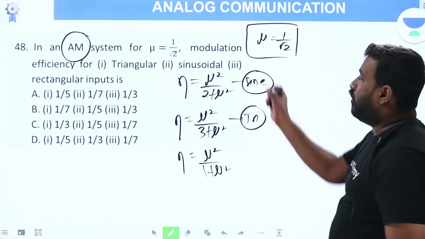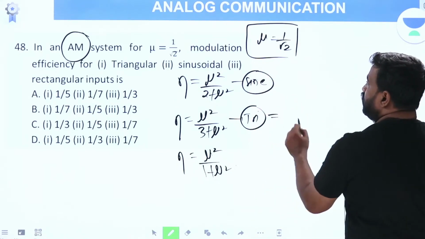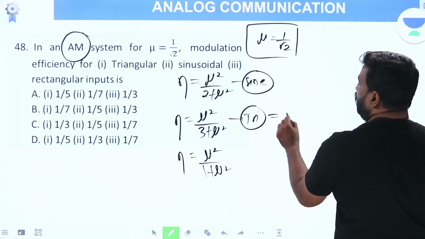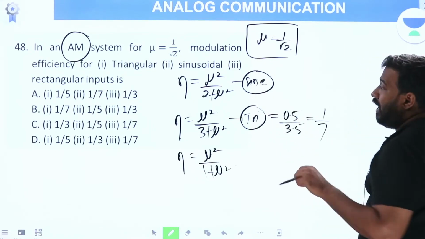Mu is given as 1 by root 2. First option is for triangular input. Triangular means this one. Mu square, 1 by root 2 whole square, 1 by 2. 0.5 by 3.5, 1 by 7. First answer is 1 by 7.